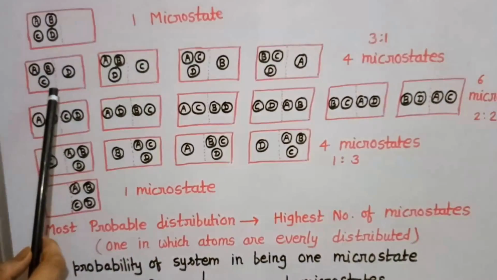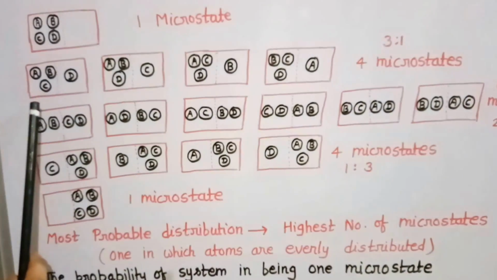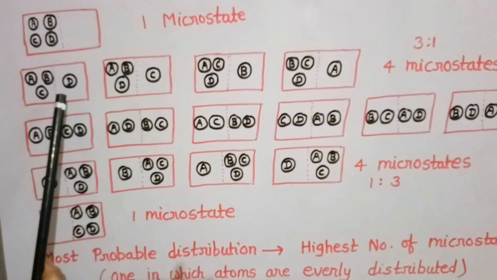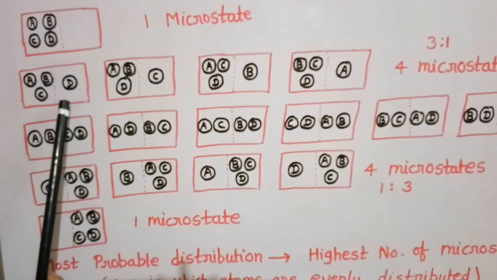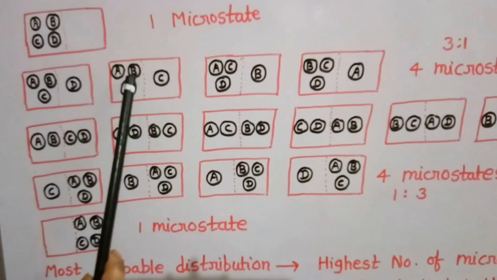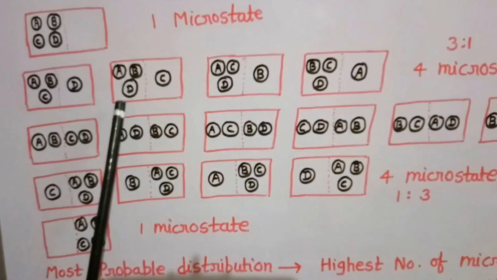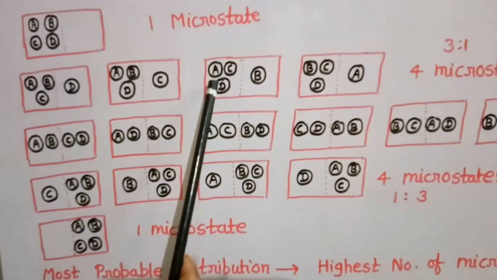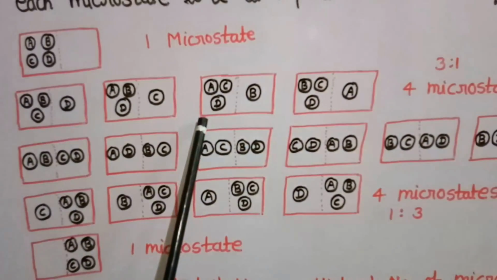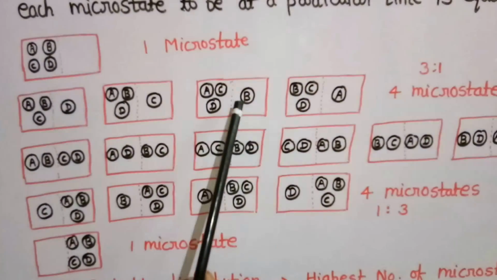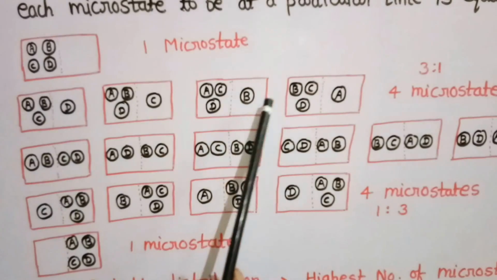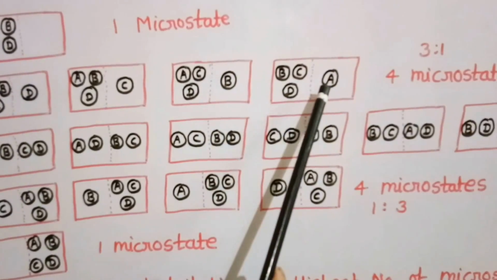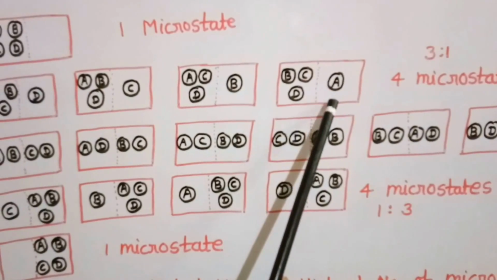This may have four possibilities. The first possibility is A, B, C in the first compartment and D in the other compartment. It may be A, B and D in the first compartment and C in the second compartment. It may be A, C, D in the first compartment and B in the second compartment, or it may be B, C and D in the first compartment and A in the second compartment.